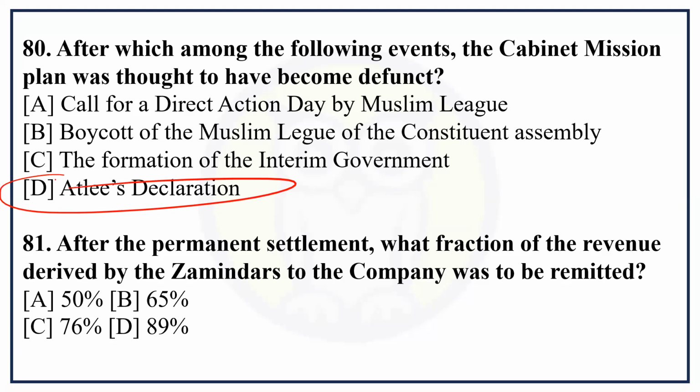After the Permanent Settlement, what fraction of the revenue derived by the zamindars was to be remitted to the company? 89 percent. Few books say 90 percent and 89. So it varies from book to book.